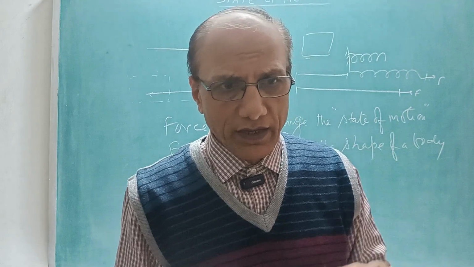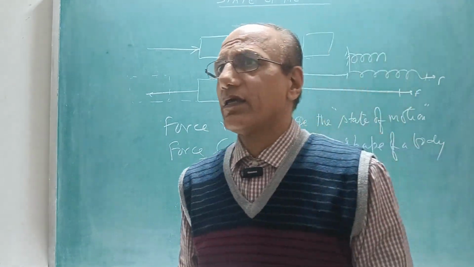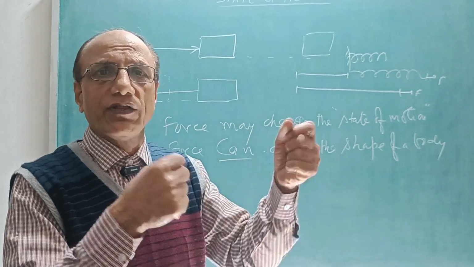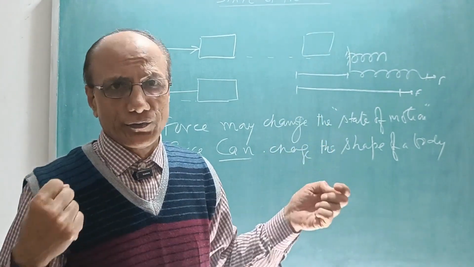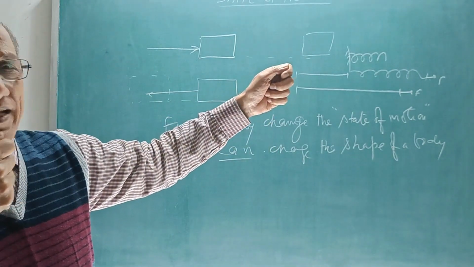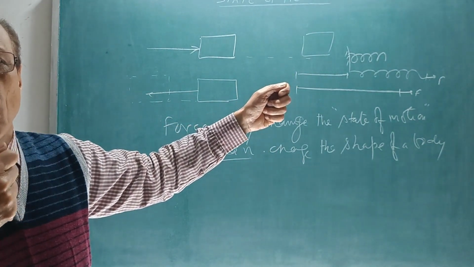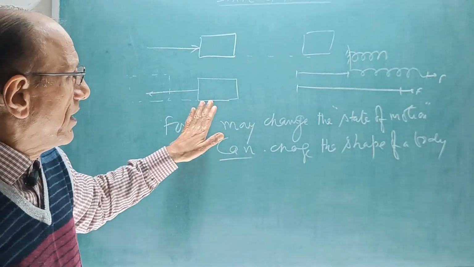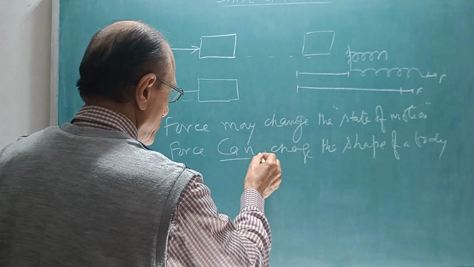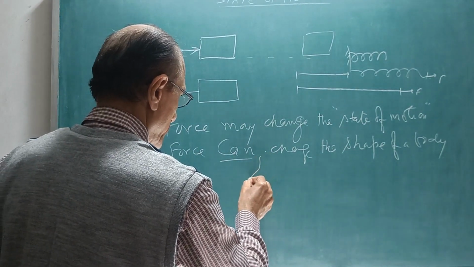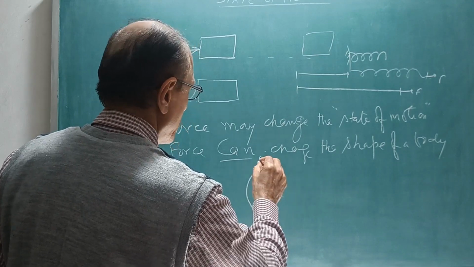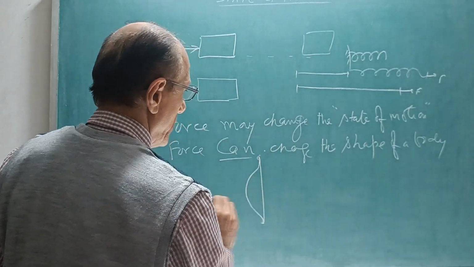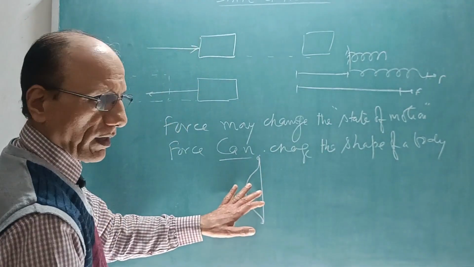During Dasara holidays, you enjoy the Ramlila, and most of the children in those days play with the arrow and bow. So they stretch the string of the bow. That time the shape of the bow changes. So this is the normal.